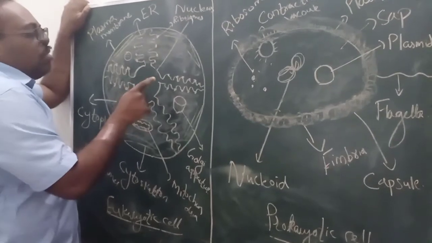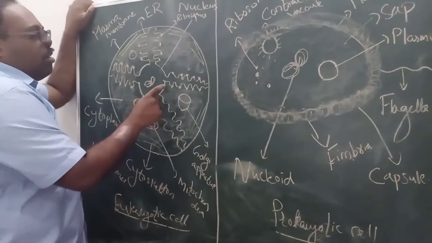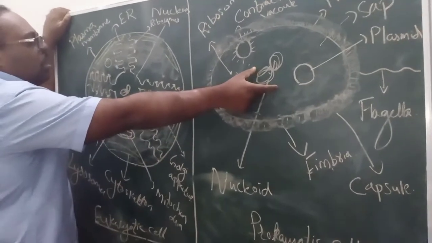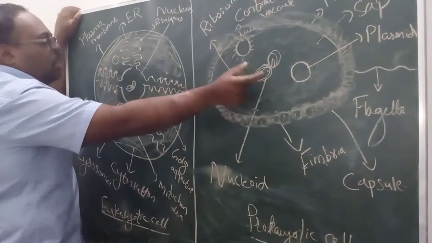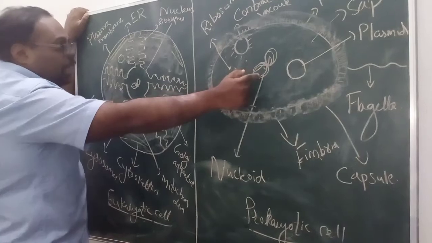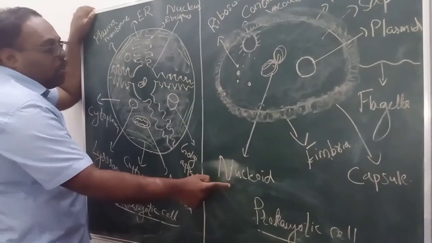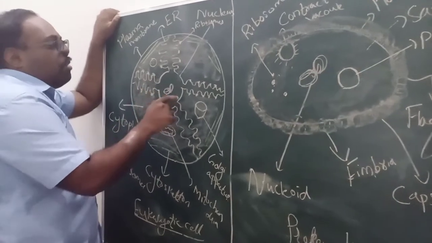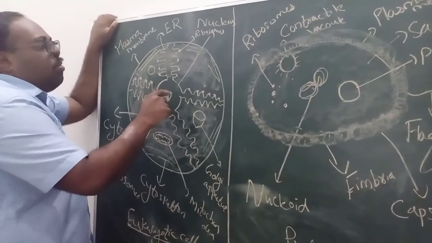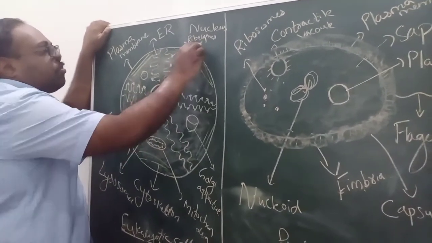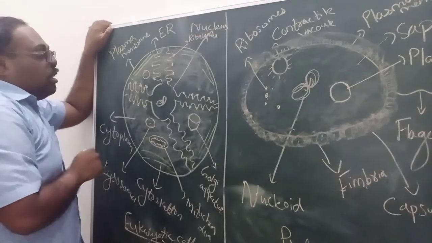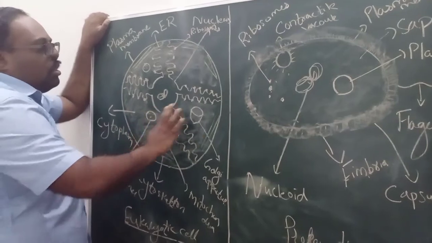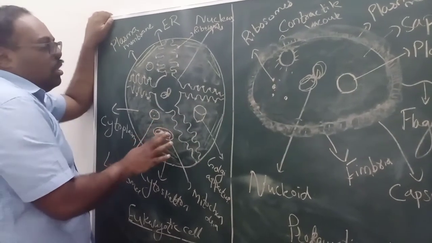The eukaryotic cell has a well covered nuclear envelope, whereas in the prokaryotic cell the genetic material is naked. If the genetic material is naked, we call it a nucleoid. If the genetic material is covered with a nuclear membrane, we call it a nucleus. And coming to the cell organelles, many of the membrane bound cell organelles are absent in prokaryotic cells and present in eukaryotic cells.